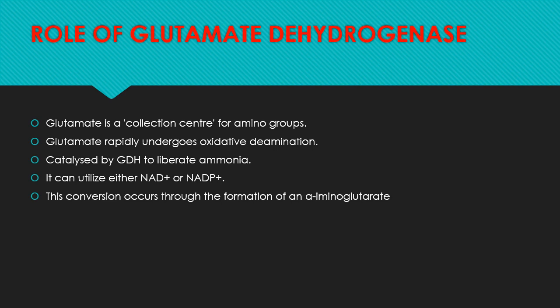Glutamate dehydrogenase enzyme is used to eliminate amino group from amino acid in form of ammonia by oxidative deamination process. So glutamate is a collection center for amino group and it rapidly undergoes oxidative deamination. It is catalyzed by GDH to liberate ammonia. It can utilize either NAD positive or NADP positive. This conversion occurs through the formation of an alpha aminoglutarate.